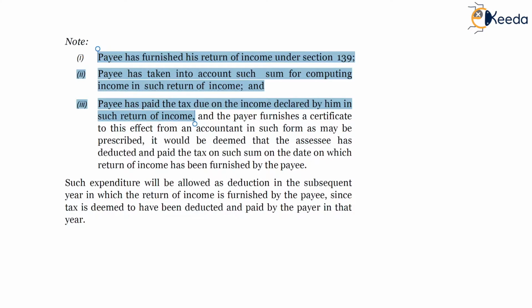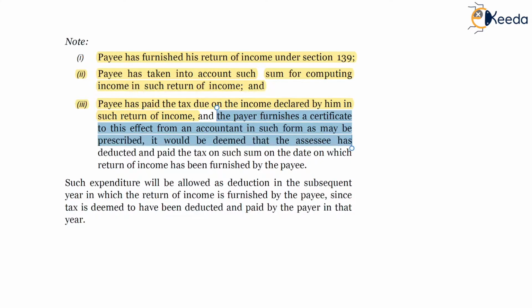and the payee furnishes. So till here the payee has filed his return of income, has included income in his return of income, has paid taxes payable through self-assessment tax. So till here the payee is tax compliant. Now what the payer has to do is, after payee has submitted his return of income or after payee has paid all the relevant taxes, the payer furnishes a certificate to this effect from an accountant in such form as may be prescribed. The payer will have to furnish a certificate.